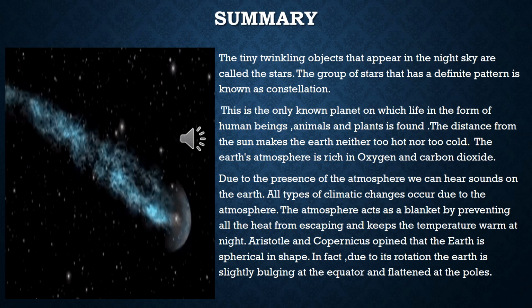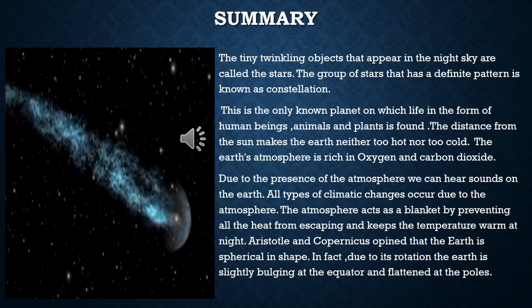Some important facts about the Earth. As we live on the planet Earth, we need to know things in detail about planet Earth. The Earth is a unique planet in the solar system. This is the only known planet on which life in the form of human beings, animals and plants is found. It is a habitable planet.